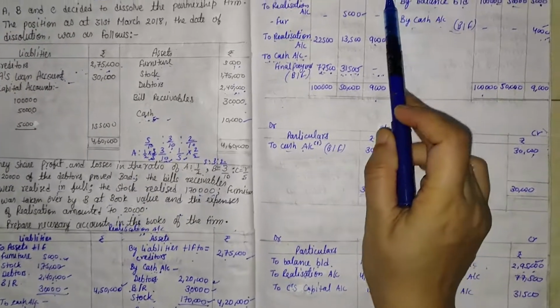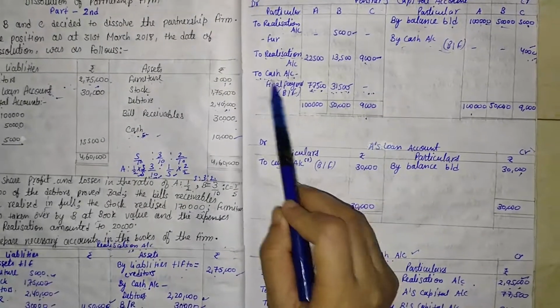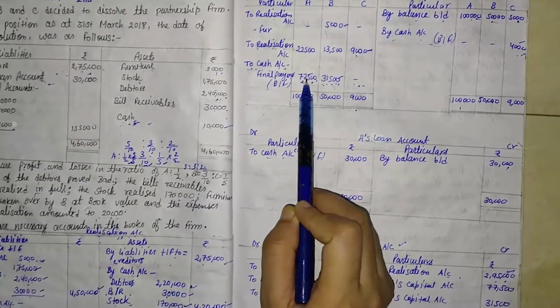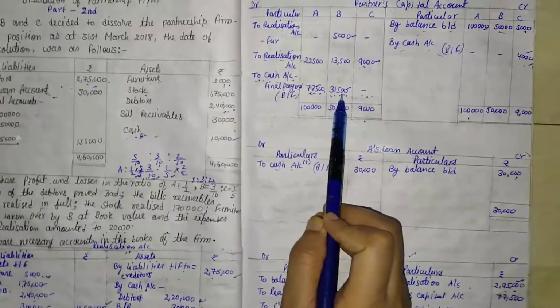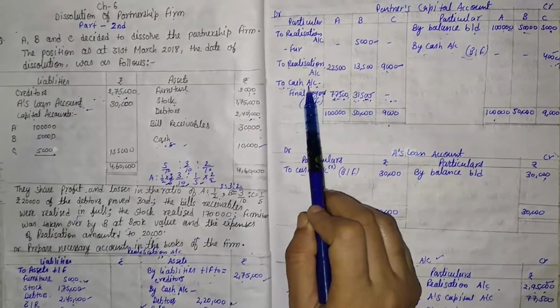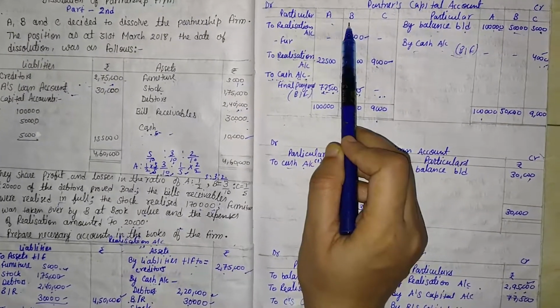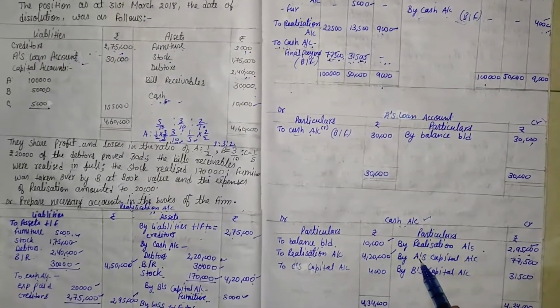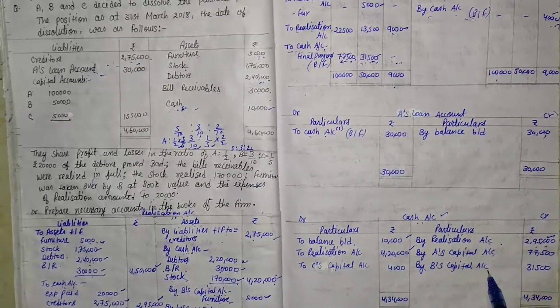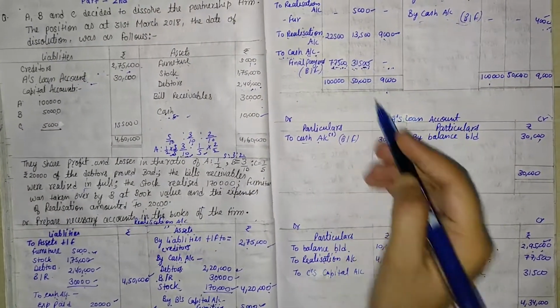After that, come to the partners' capital accounts. Is there any cash balance here? One cash balance is in A's column and one cash balance is in B's column. So that is a debit balance. So it should be transferred to the credit side by the name of A's capital account and B's capital account. So here by A's capital account and by B's capital account, the amounts are 77,500 and 31,500.